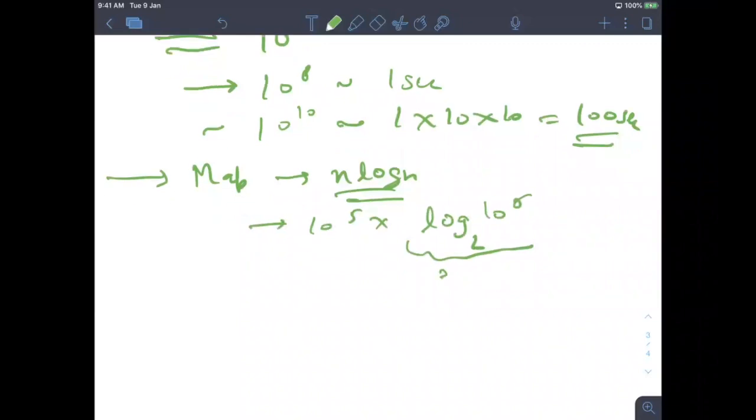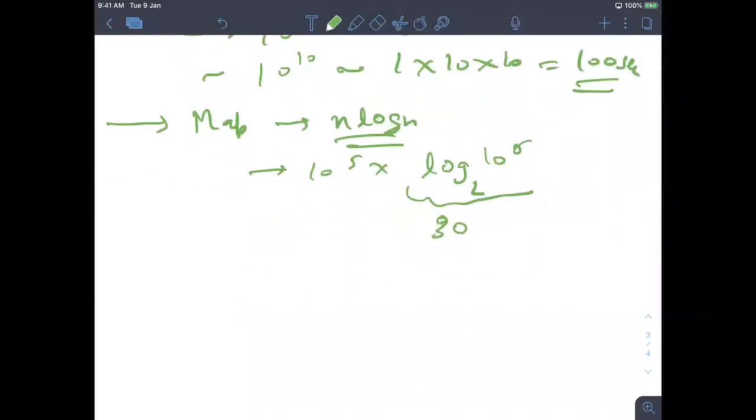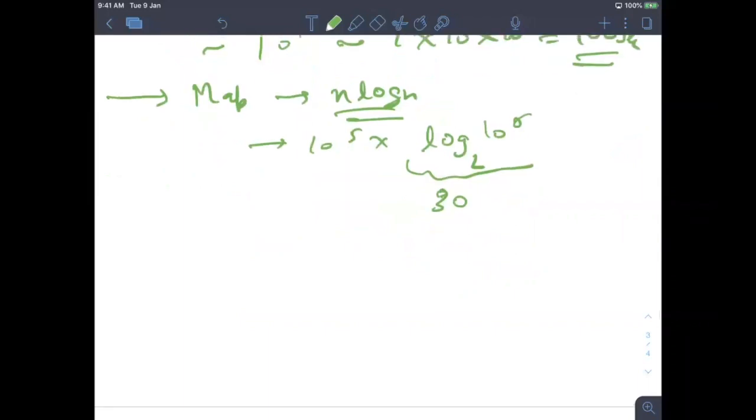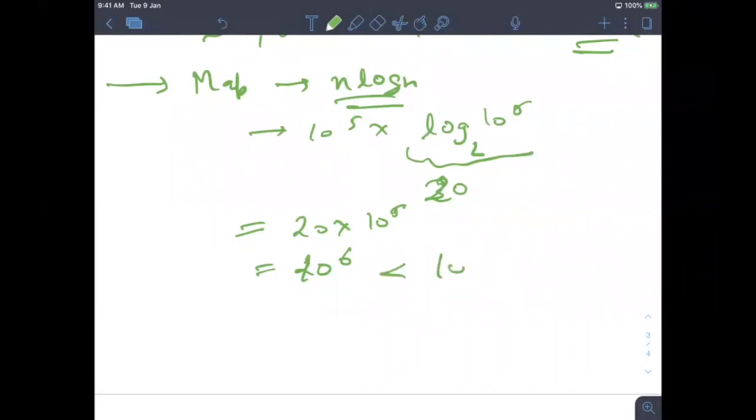I'm not sure, maybe 30 or 40. Anyway, it is definitely less than 60 or 40 or something. Not 40, I think it's maybe 20. So your complexity is 10 to 20 into 10 to the power 5, which is of the order of 10 to the power 6, which is less than 10 to the power 8. So you can run it in less than 1 second, and you will get a green tick.